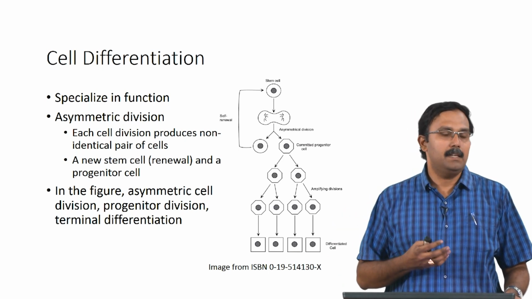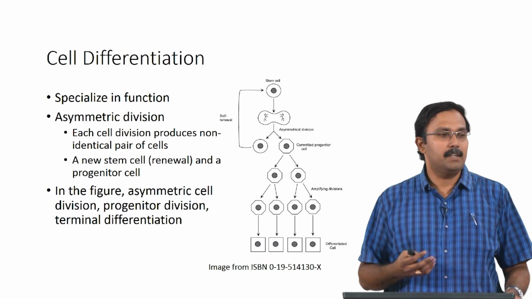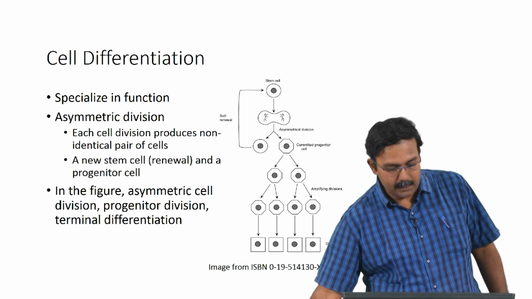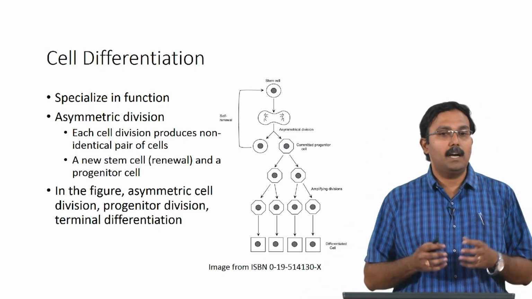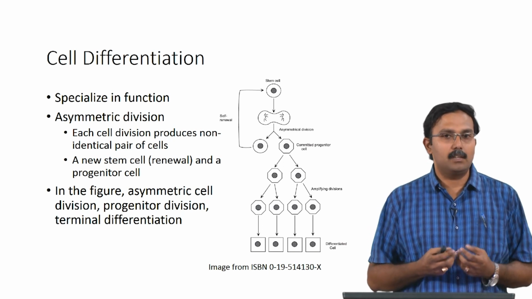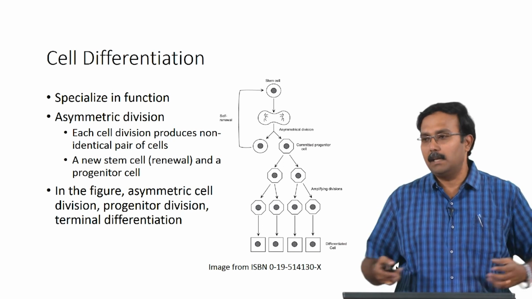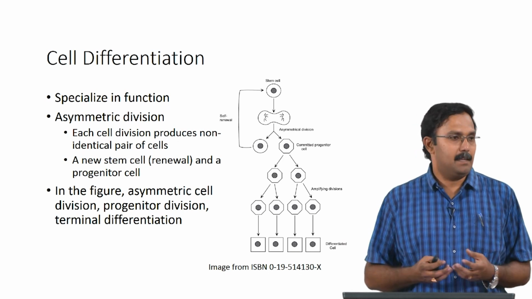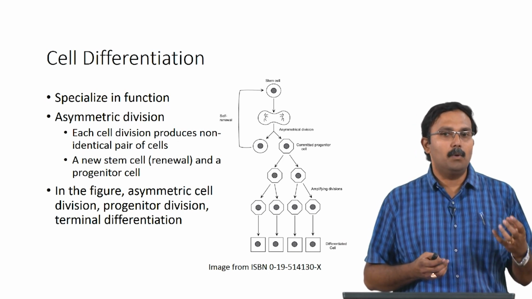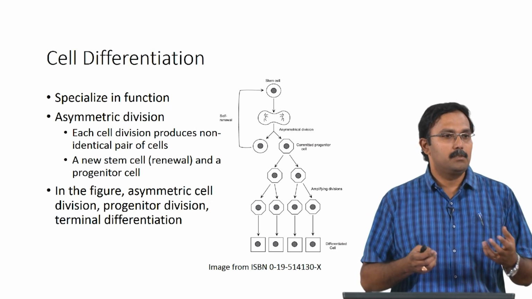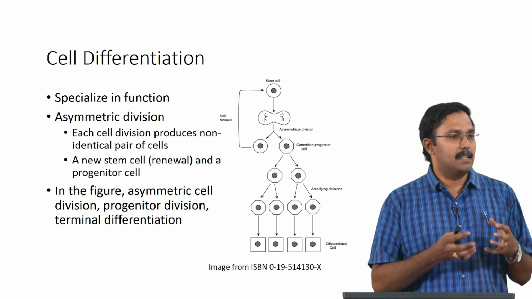There can be cell differentiation because of the process called asymmetric division. Asymmetric cell division is basically where you have two non-identical cells which are formed. The daughter cells are not the same. In regular mitosis, you would have two cells which are exactly the same. Here in asymmetric cell division, one is basically for the self renewal property of the stem cell, so it divides and retains its stemness.